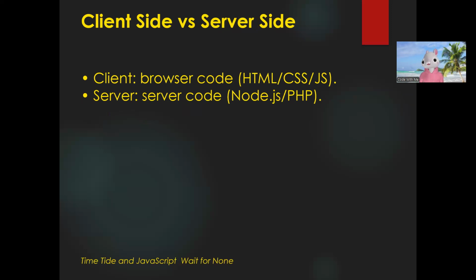Like if we want to consume any data from the server, that is basically done by the client. Basically the client will consume and the server side will send the data to be used by the client. So the client side is basically the front end side, and the server is basically the backend side, that is Node.js, PHP, Python.